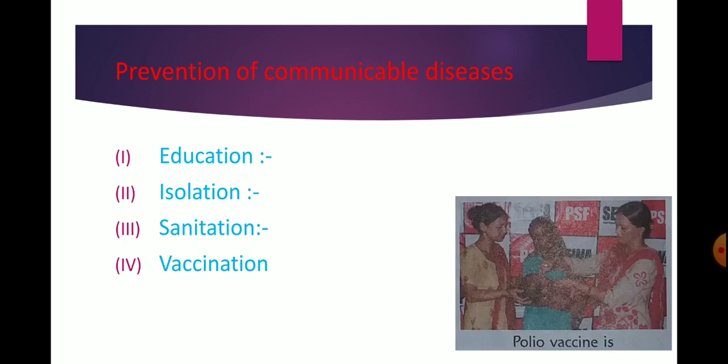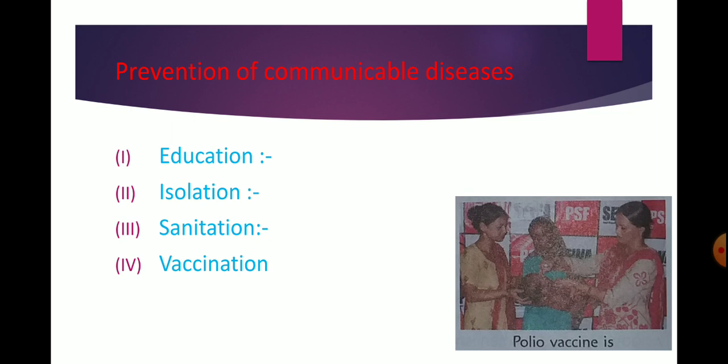Next is prevention of communicable diseases. Communicable diseases can be checked by bringing awareness among common people, with some steps to prevent them. First, education.